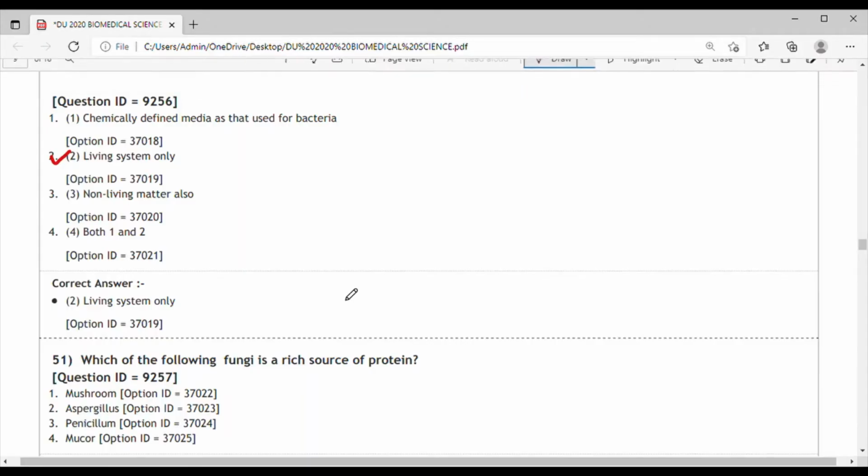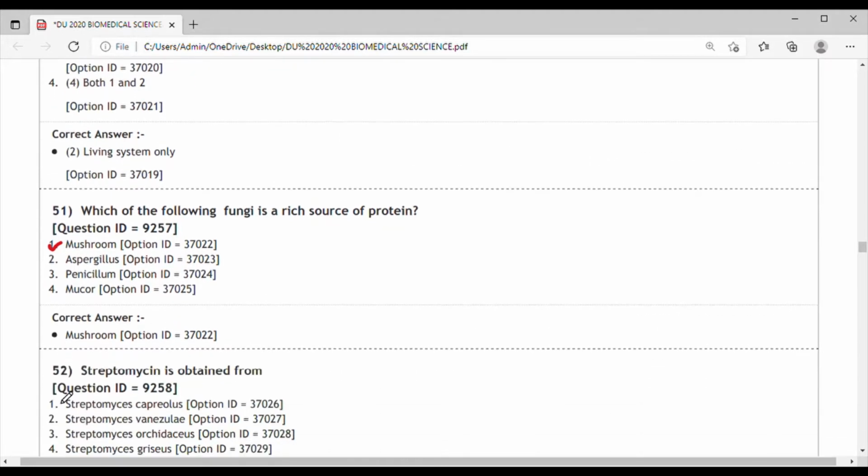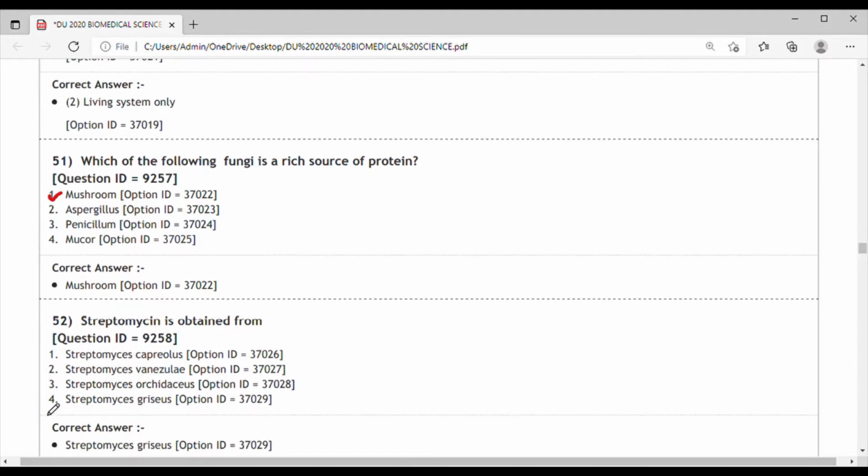Question 51. Which of the following fungi is a rich source of protein? The correct answer for this is the mushroom. Option 1 is the correct answer. Next question 52. Streptomycin is obtained from Streptomyces griseus, and